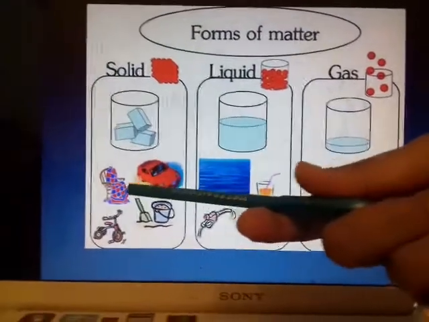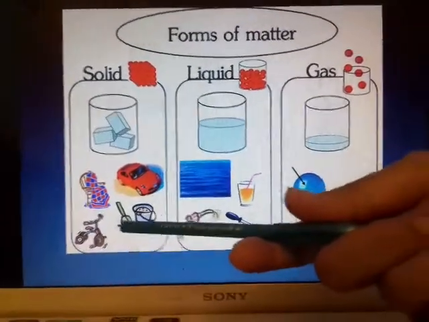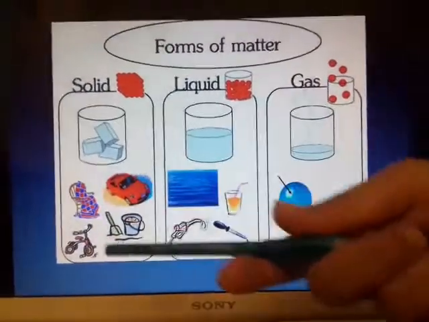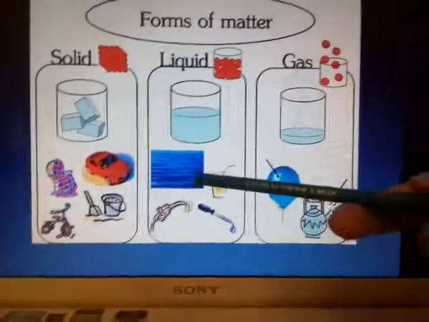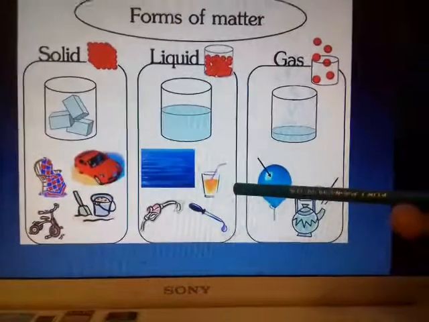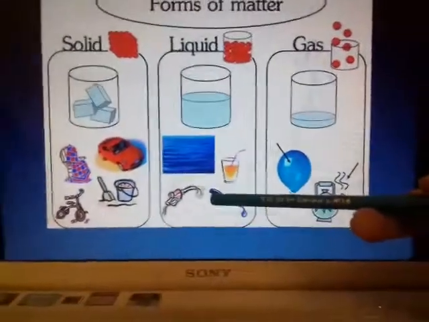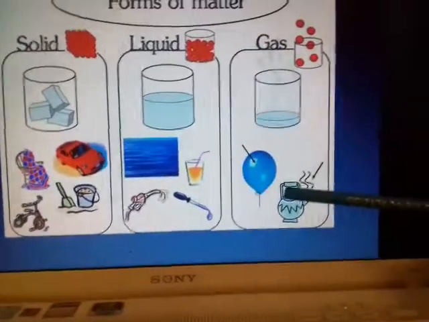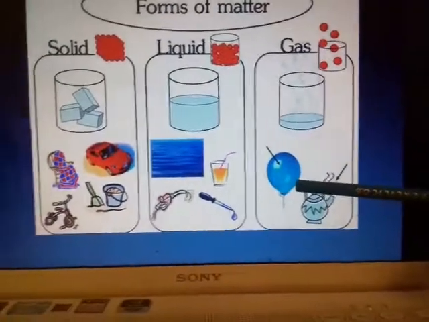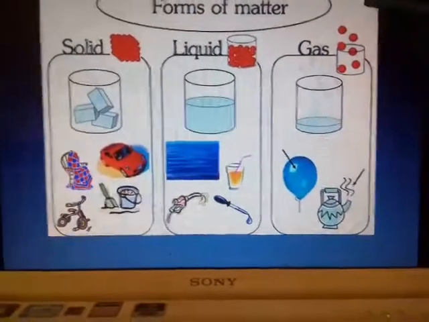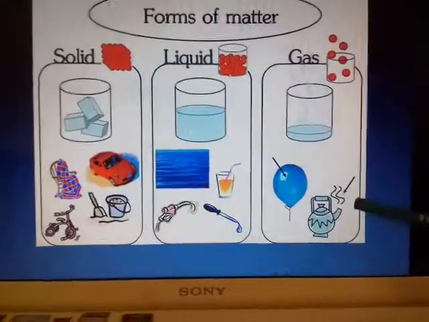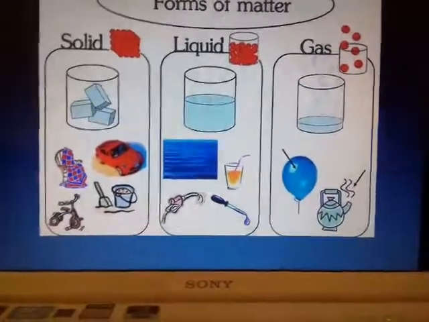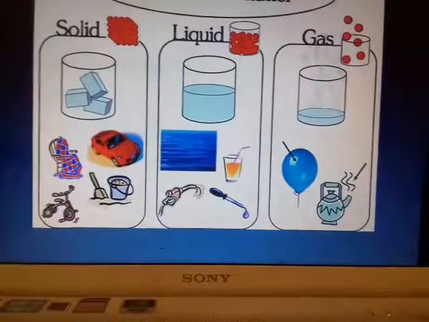See children, here are the forms of matter, solid, liquid, gases, where examples have been shown. A car, a bag, a bucket, a mop, a bicycle. These are all examples of solids. In the case of liquids, the examples may be water, ink, juice, petrol or diesel. Gas, you can see the air blown into the balloon is a form of gas. In fact, steam also is a form of gas, the steam coming out from hot boiling water.